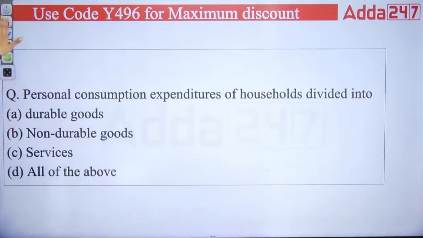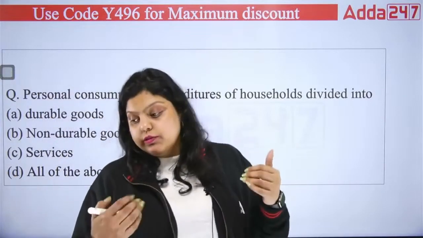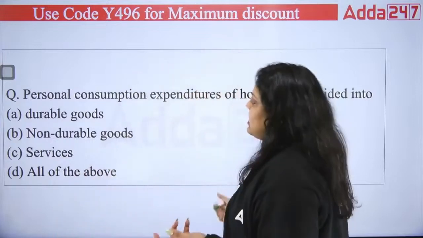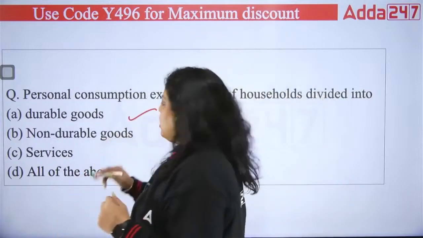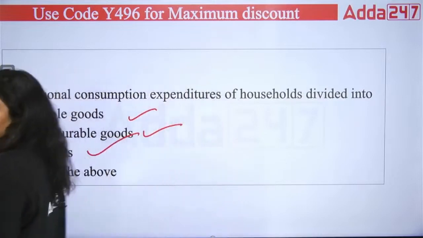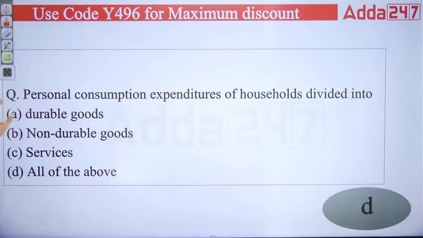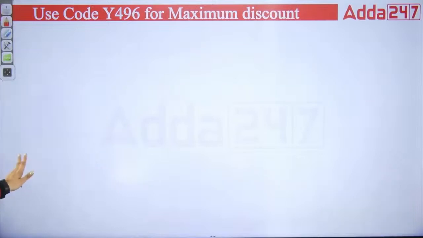Next question. Next we have the personal consumption expenditure of household divided into. If we talk about our households, what products are we consuming? We are consuming durable goods. We are consuming non-durable goods. We are having certain types of services. It means all of the above. The right answer is all of the above. So personal consumption expenditure of household is divided into all of the above.